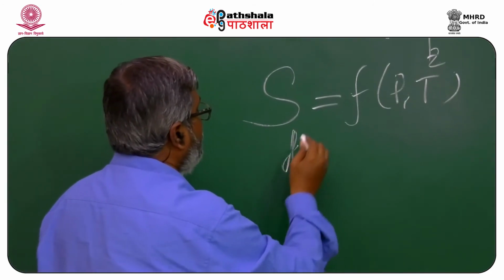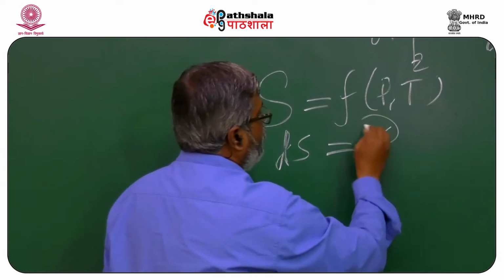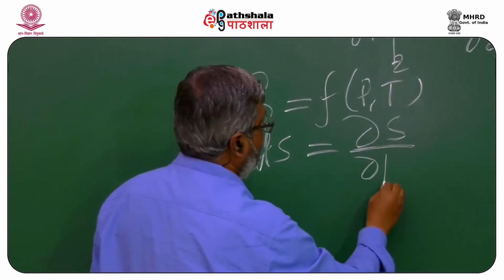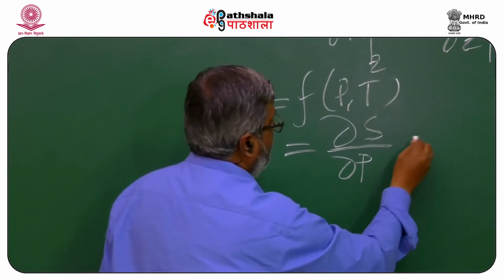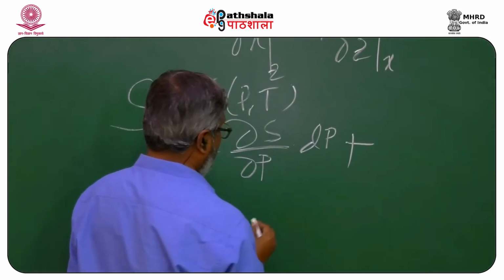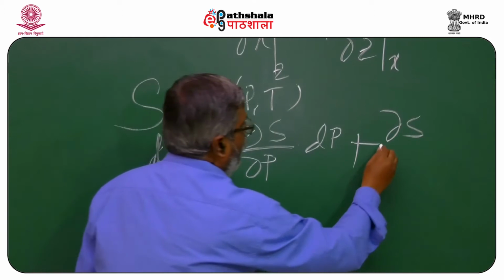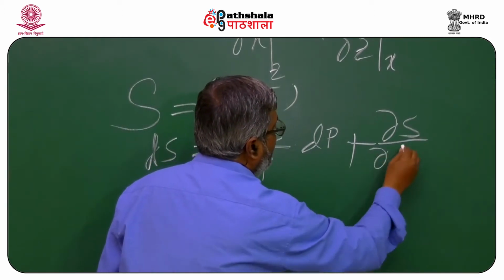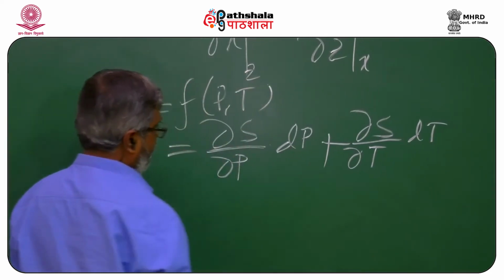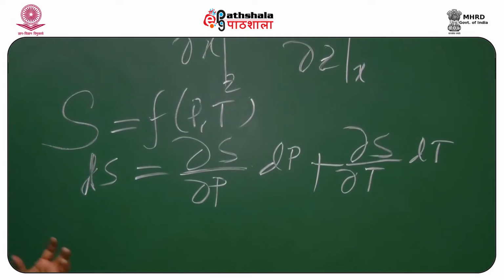The exact differential of entropy equals the partial differential of entropy with respect to pressure, and then the total differential of pressure, plus the partial differential of entropy with respect to temperature, and we have the total differential of temperature.